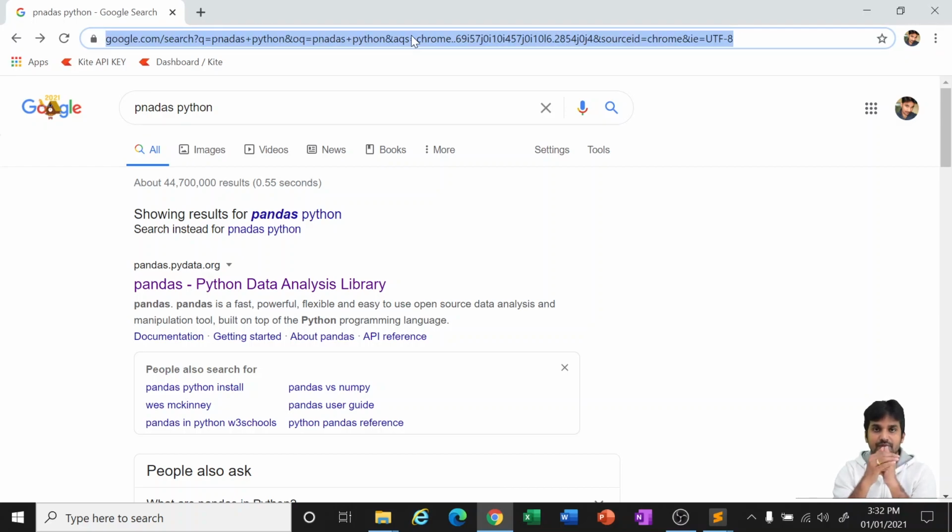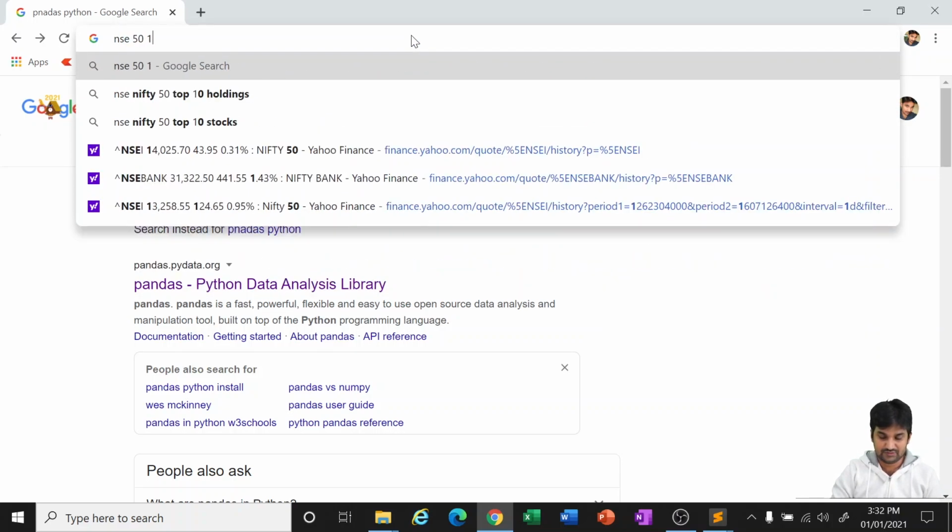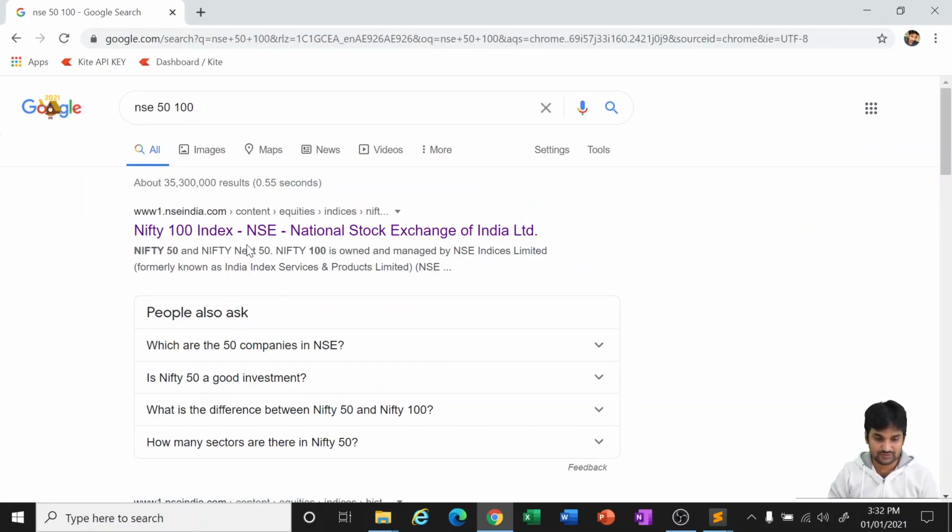We can work with stocks of the Nifty 50, next 50, 100, 150, 200, FNO stocks and all. For now, let us work on the Nifty 50 stocks, so that you can use it for other sets of indexes. How to get the information? NSE 50, 100 will all be grouped together. Here you can see the 100 index.